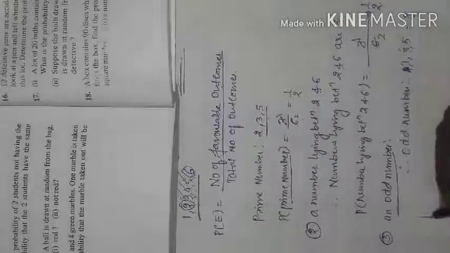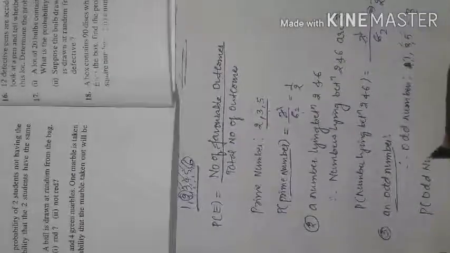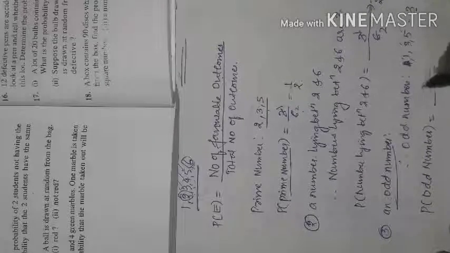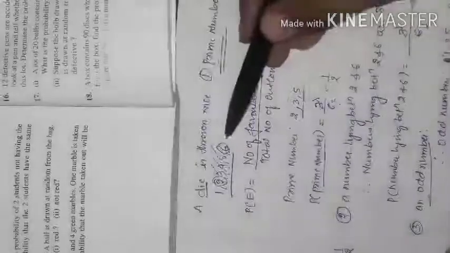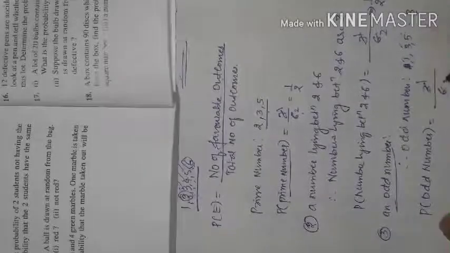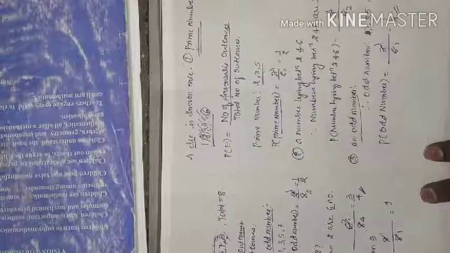And now the probability of an odd number is equal to the number of favorable outcomes, 3, to the total number of outcomes, which is 6. This 3 is the number of favorable outcomes, 1, 2, 3, but the total number of outcomes is 6, 1, 2, 3, 4, 5, 6. This is about the question. So we can cancel it, 3 ones are 3, 3 twos are 6. So 1 by 2 is the solution. Very simple example. The remaining examples will continue in the next class. Thank you.